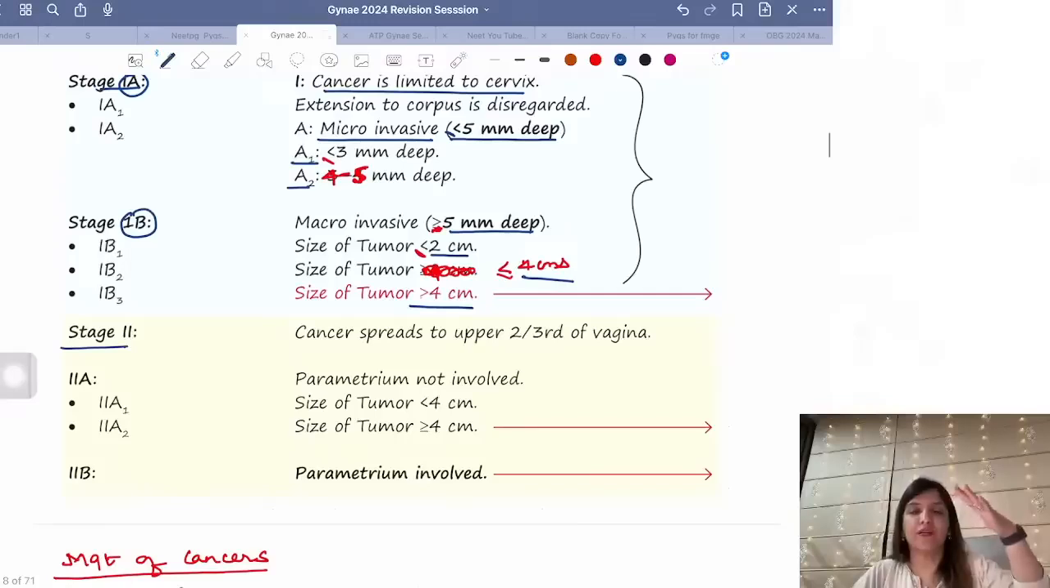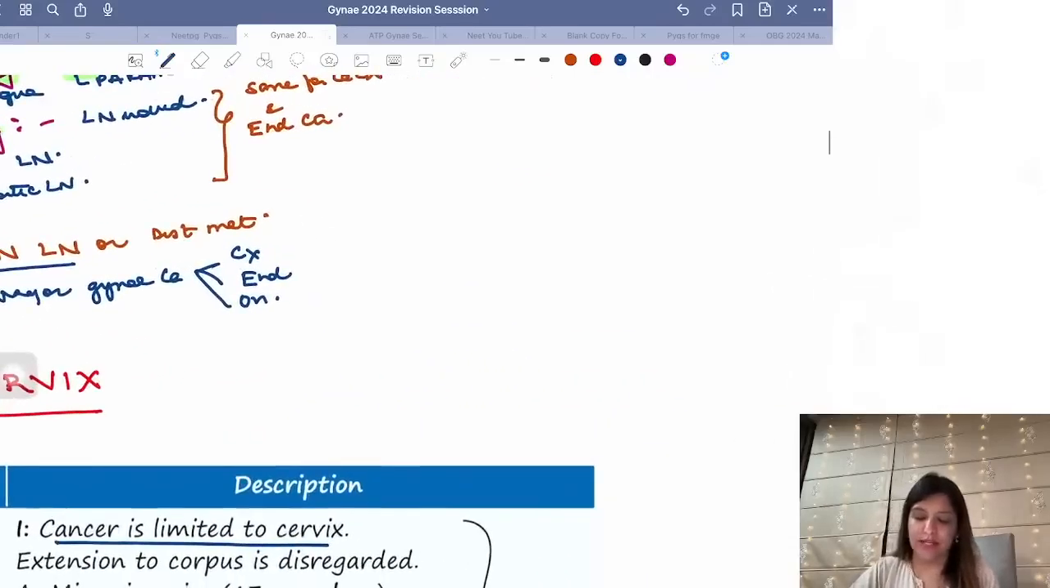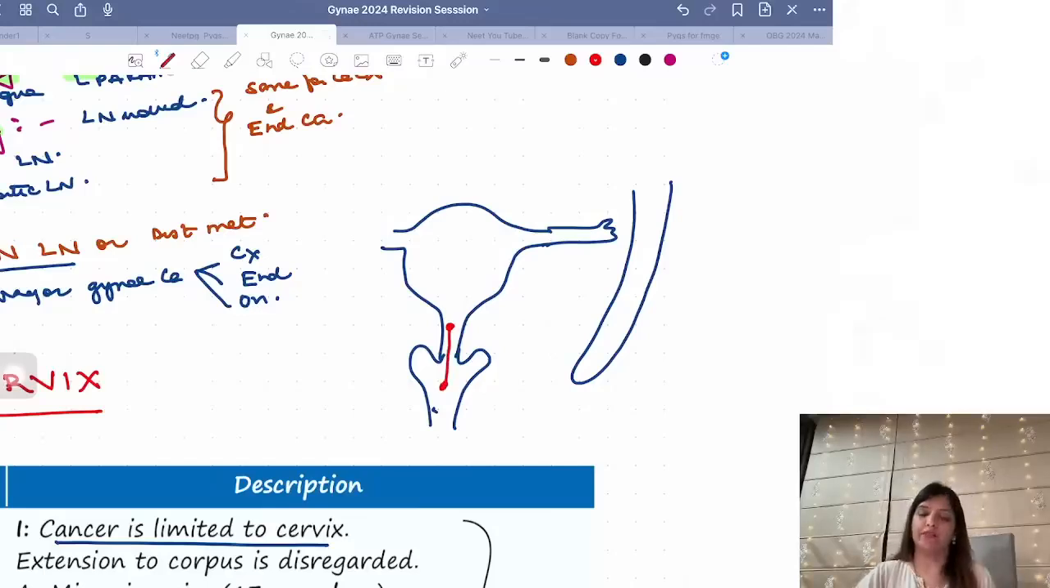Please remember, after cervix, where will the cancer go? It will come down. What is below? Vagina. So, if upper 2/3 of vagina is involved, that means it is stage 2. I want all of you to draw this diagram quickly so that you can remember the staging of cancer cervix. Right? So this over here is cancer cervix. From cervix, the cancer has come to vagina. Then you are going to call it stage 2.